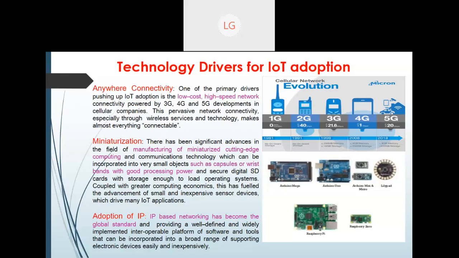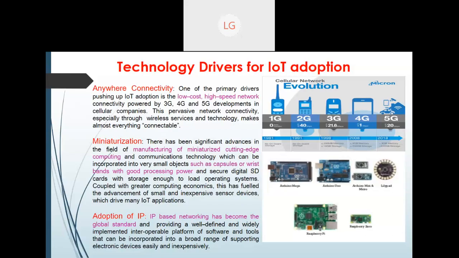If you want to adopt IoT, why has this now become so robust and why is everyone adopting it? So what are the technology drivers of IoT adoption? First, we know this mobile connectivity, that is anywhere connectivity, which is the most important thing. We have grown from 1G to 5G. So low cost, high speed network. This is the power of IoT.